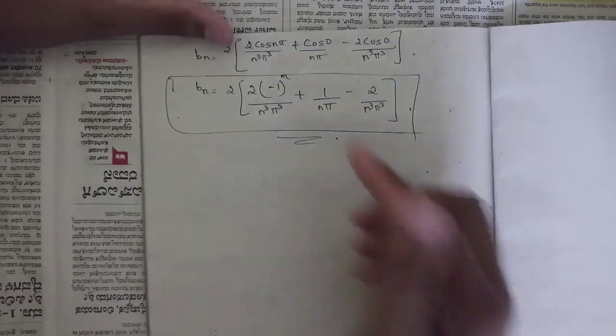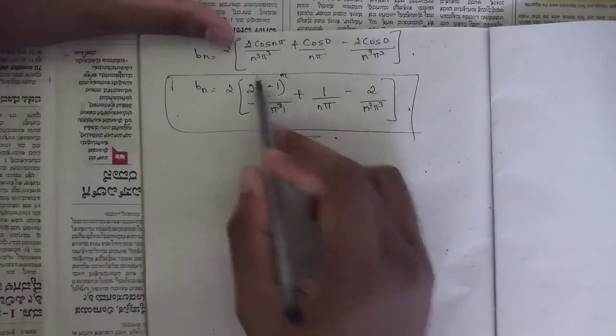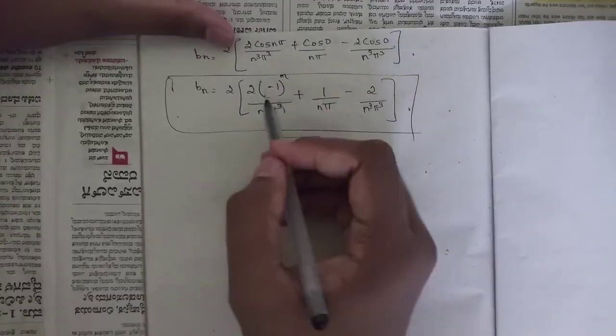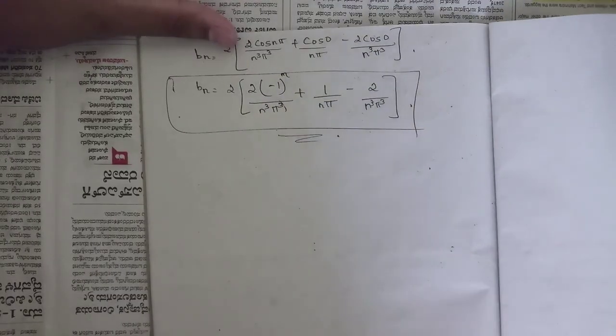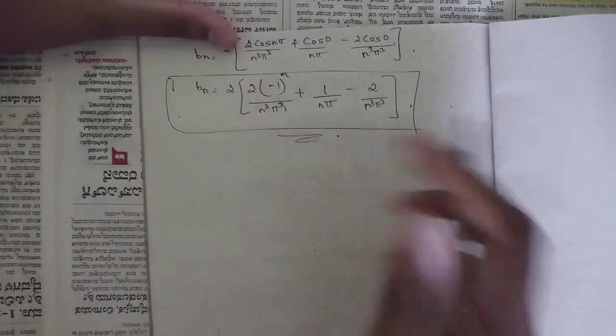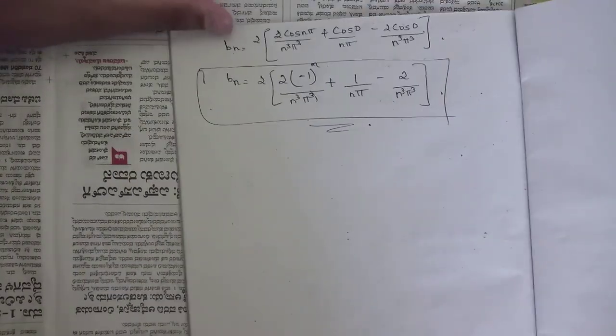If you want, you can take the common terms, that is 2 by n cube pi cube common in these two terms, and you can write these two terms separately along with 1 plus n pi. Or else you can keep it as it is. This is your required b_n.